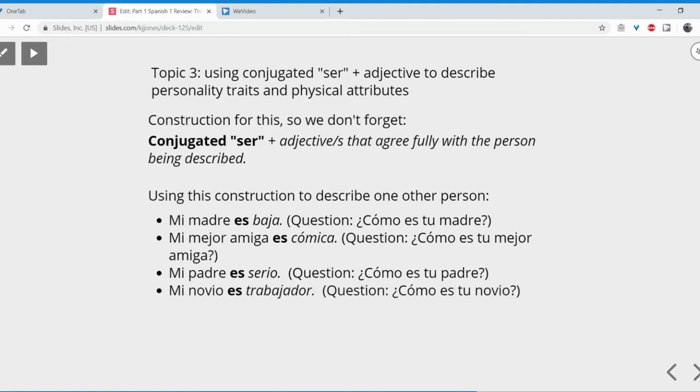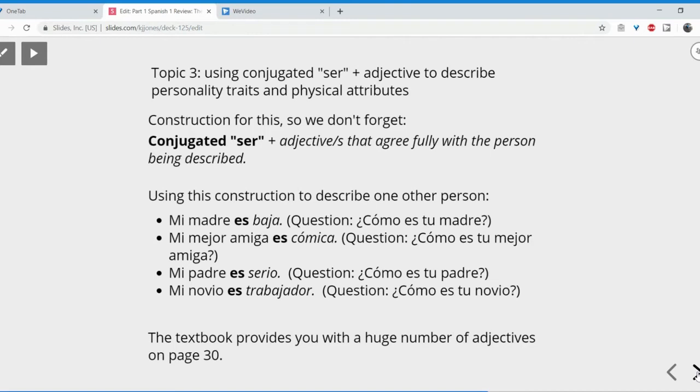And for example, again, mi novio es trabajador. Trabajador is a four-form adjective, right? Novio is a singular masculine noun. Trabajador is the singular masculine form of the adjective to agree. And of course, this answers the question, ¿Cómo es tu novio? Mi novio es trabajador. The textbook, by the way, gives you a huge number of adjectives on page 30. Okay, so you should definitely check that out.